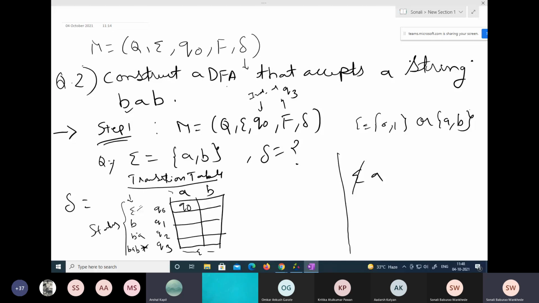Now, I'm not quite understanding how to do this without the diagram. Okay, without the diagram. Because with the diagram, we can just see where it's going, but I don't know how to do this. Okay, so with the diagram, it becomes pretty simple to compute the transition table. But that way also you can do, and this is another solution for that. If some people might find it difficult, we can do it in that way. Okay, this is some other method.